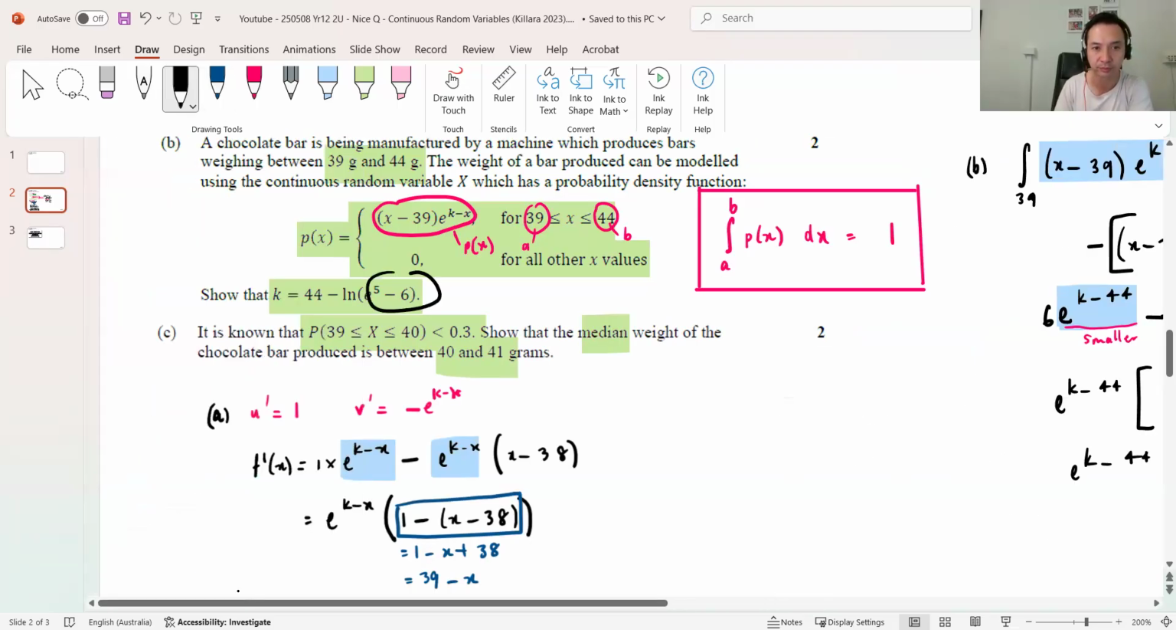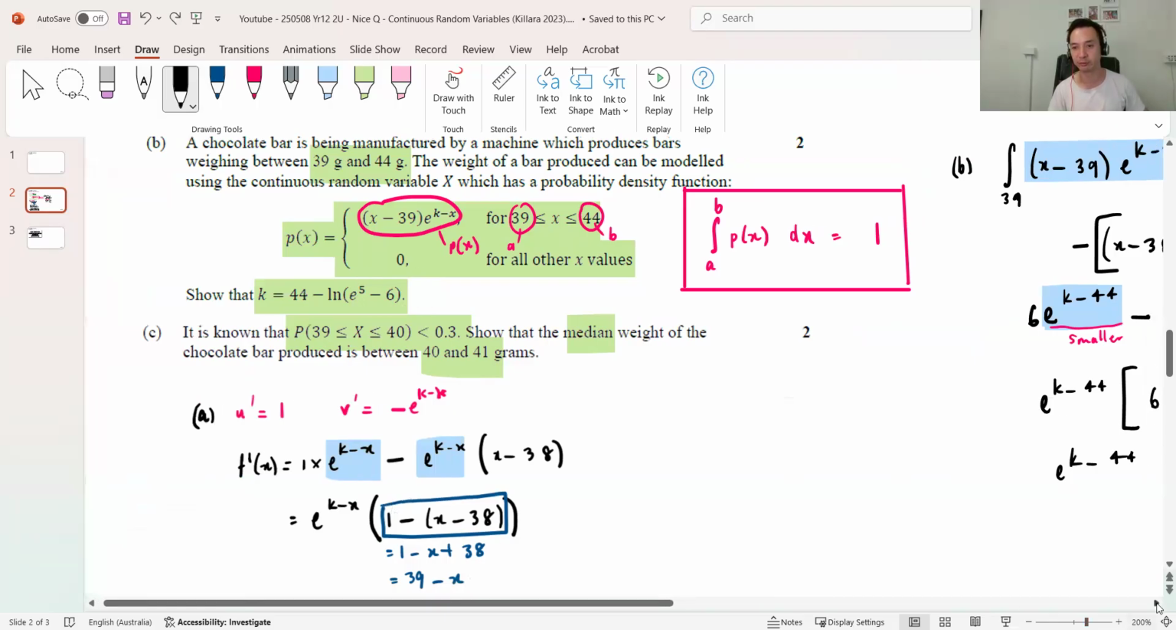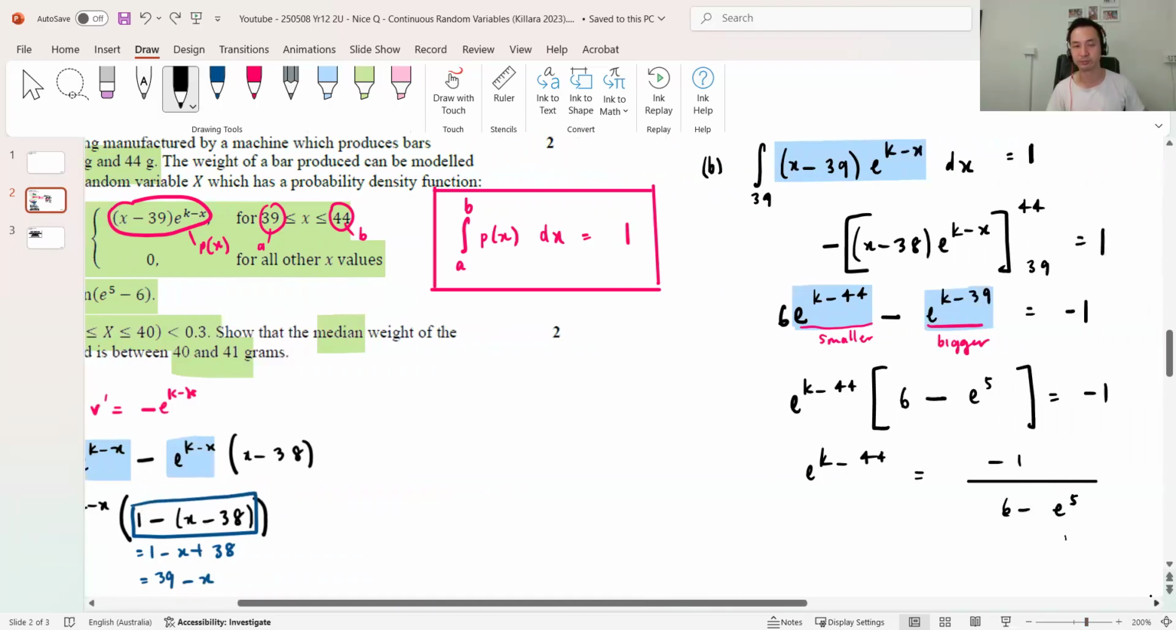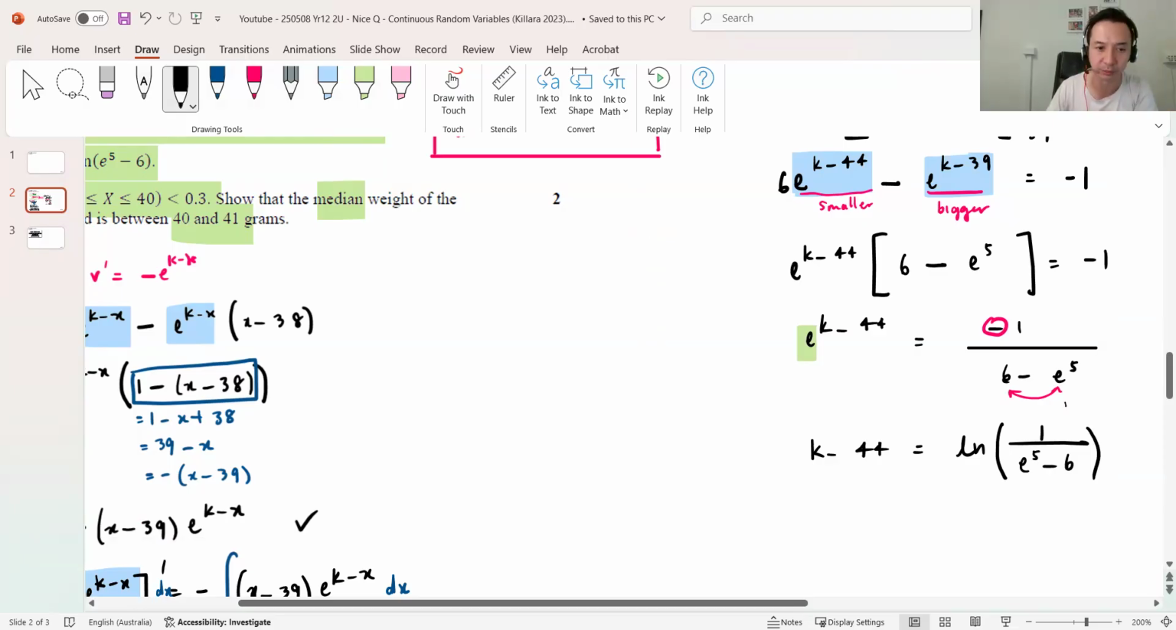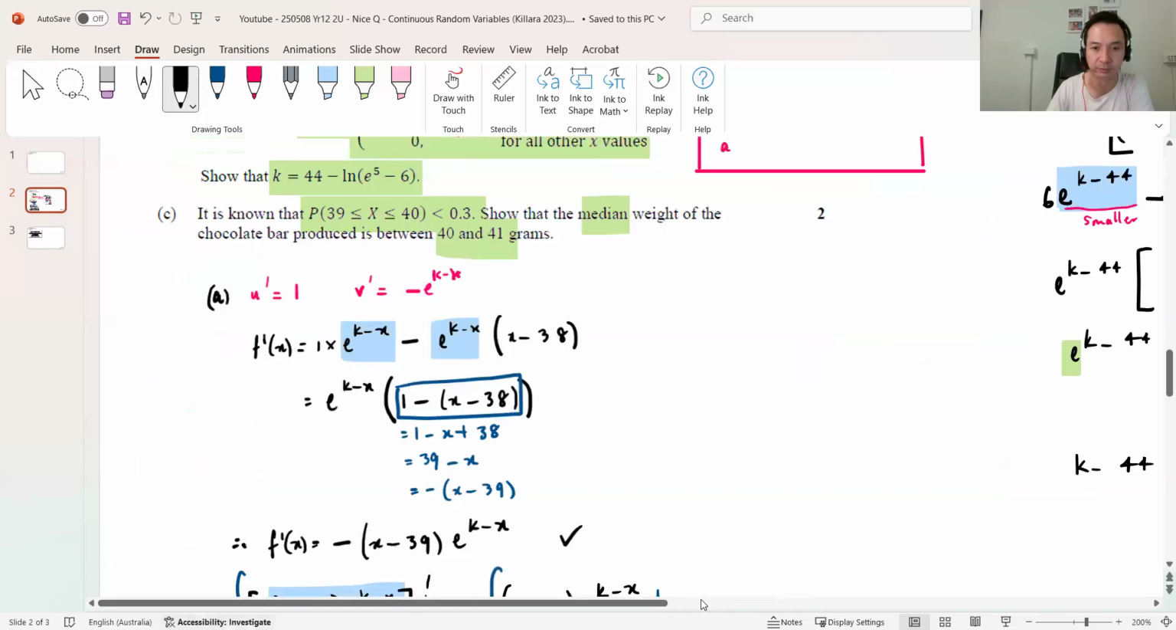Now let me have a quick look at what I want to prove. See how they swap that around? e^5 minus 6, right? So I'm on the right track. See that negative? I'm just going to swap these around, get rid of that negative, and at the same time remove the e by logging both sides. So it becomes k minus 44 equals to ln, swap that around, so it becomes 1 over e^5 minus 6. And then I think what they did was they reciprocated that and brought the negative power. That's what they did. Reciprocate, okay.